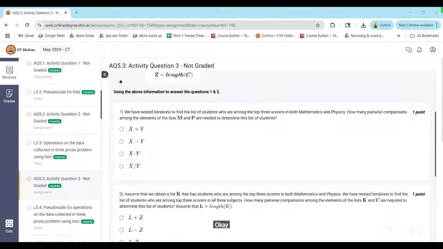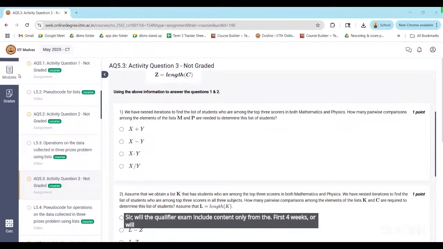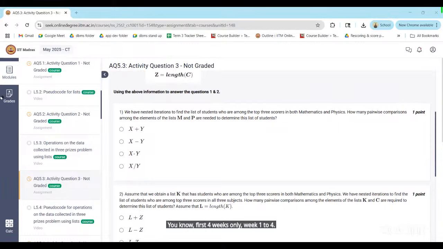Great. Any assignment doubt? Will the qualifier exam include content only from the first 4 weeks, or will it cover all 6 weeks of content? No, first 4 weeks only. Week 1 to 4.